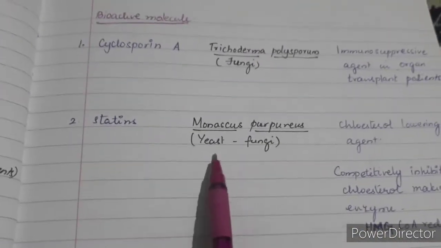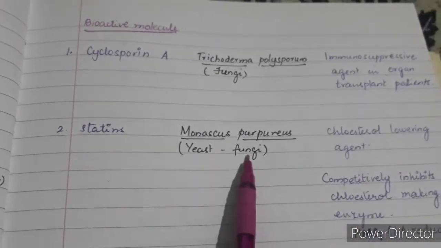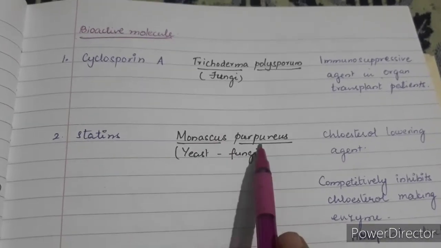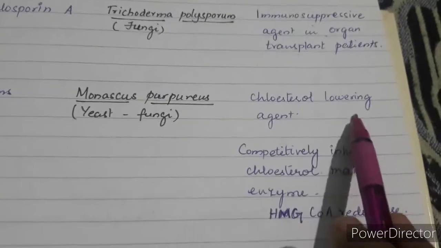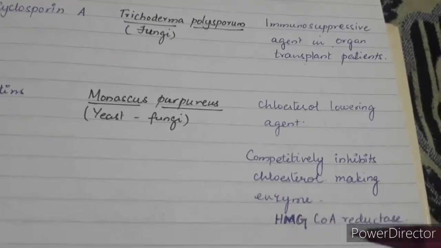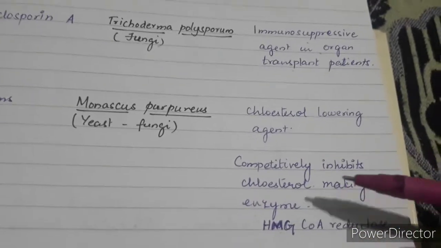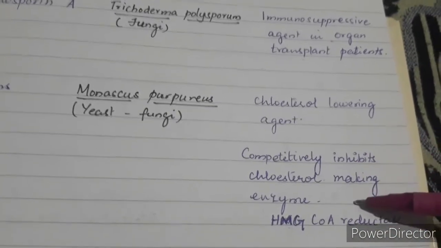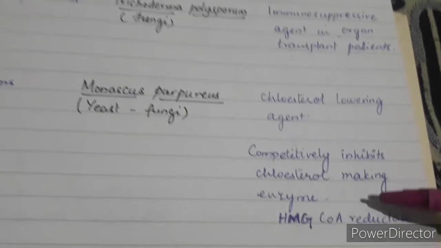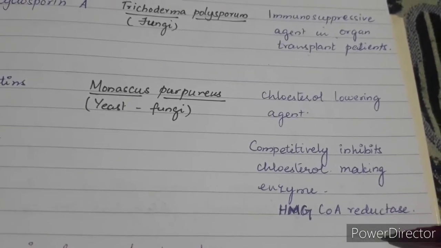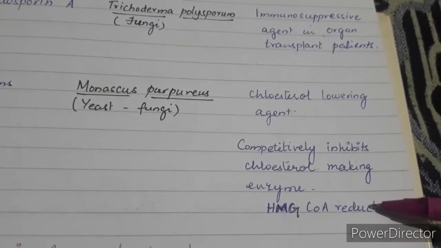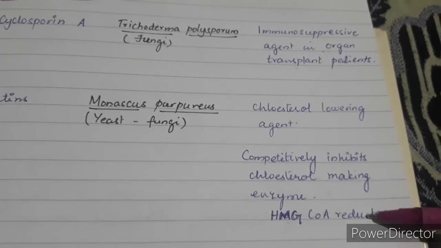Statin is prepared from the yeast, which is also a kind of fungus, Monascus purpureus. What does statin do? It is a cholesterol lowering agent. How does it lower cholesterol? By inhibiting cholesterol synthesis. It is a competitive inhibitor of cholesterol synthesis, inhibiting the action of the important enzyme HMG-CoA reductase.